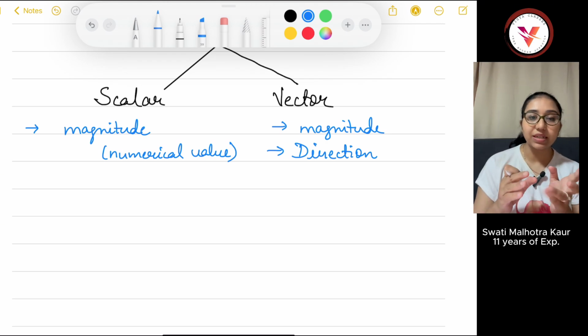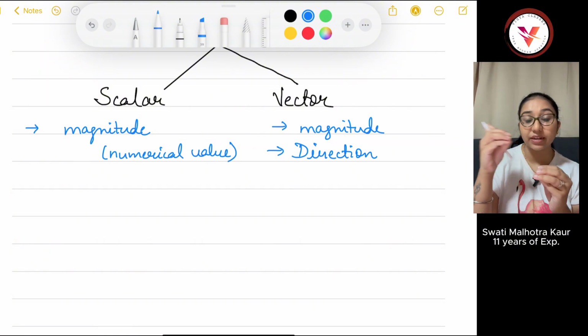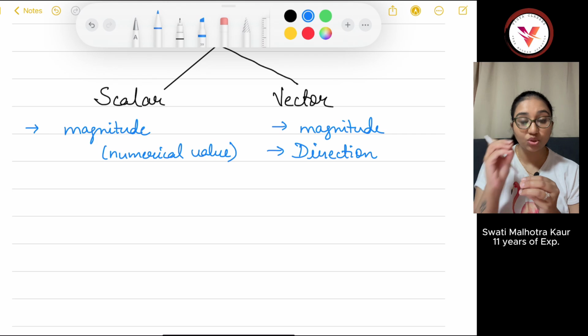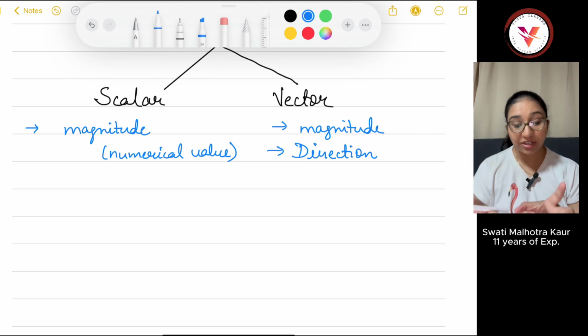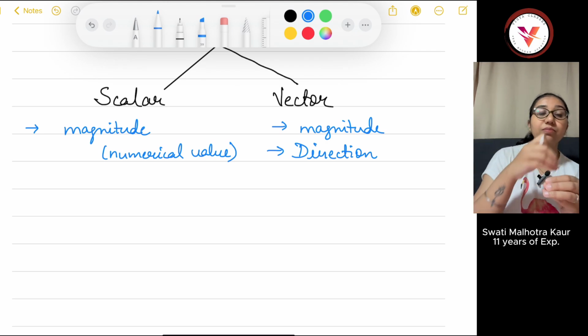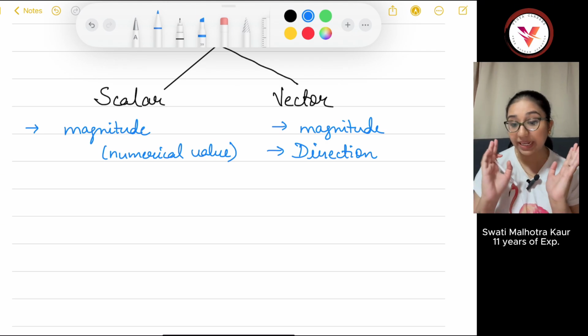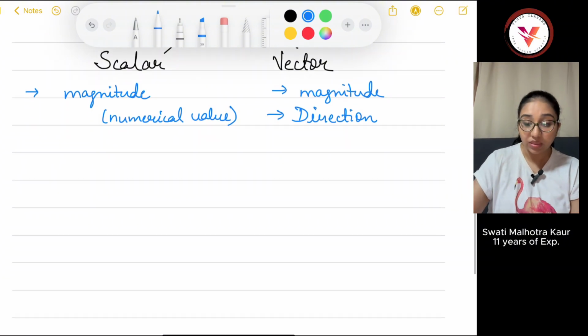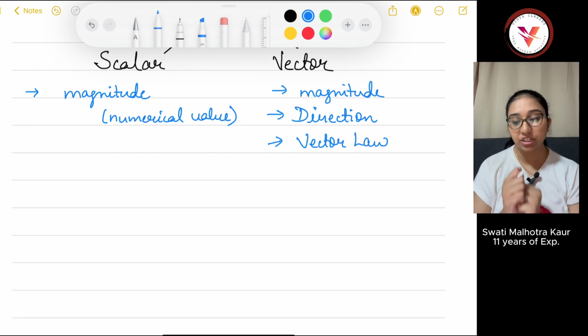In class 10th, you learned about current, and when you draw electric circuit diagrams, you mention the direction of current with arrows. You mention that it moves from the positive terminal to the negative terminal, but it is not a vector, it is a scalar, because one more important rule is that vectors follow the vector law of addition, subtraction, multiplication, division,